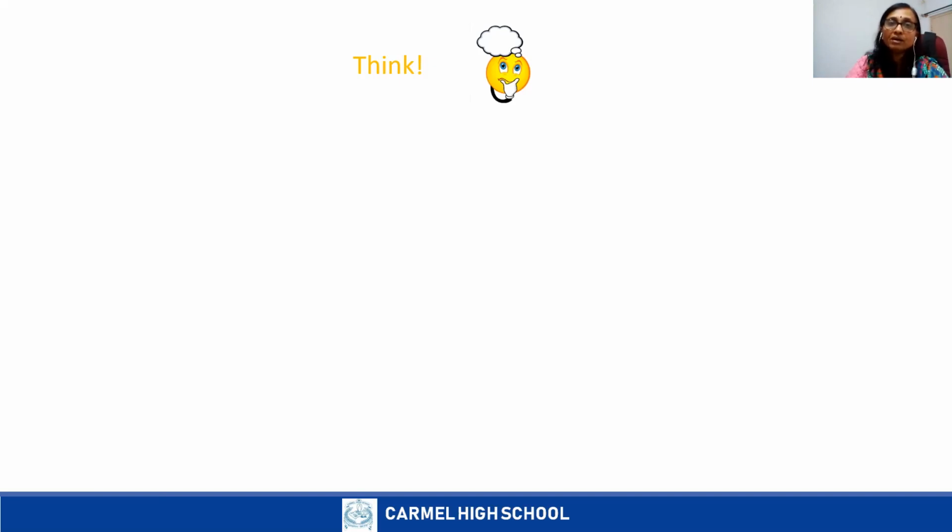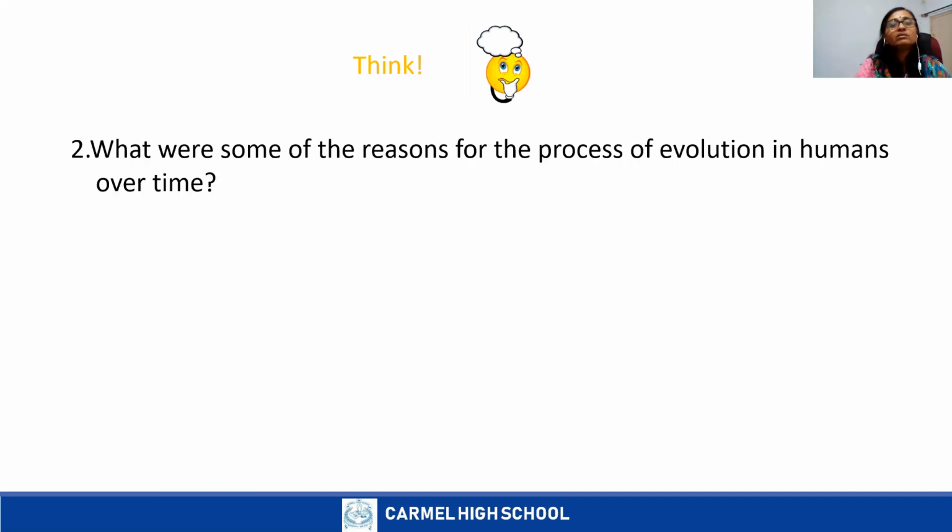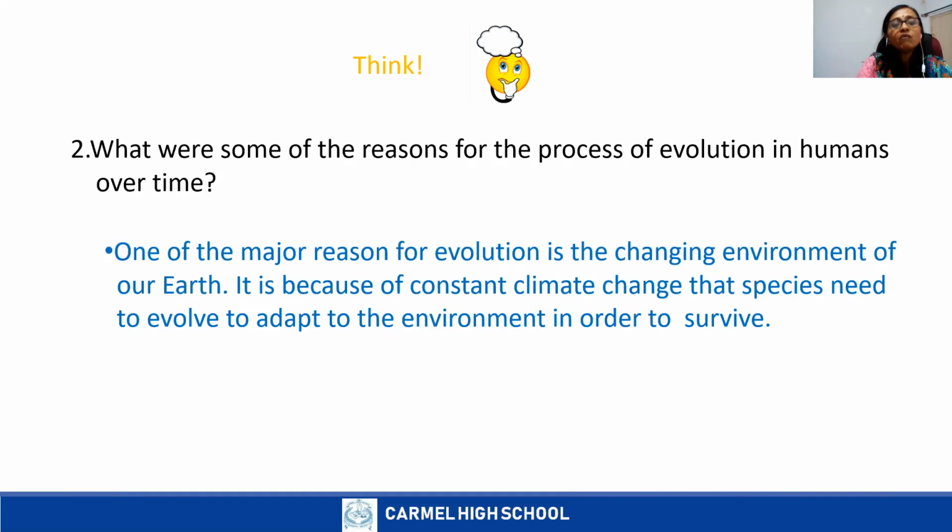We have learned that when the climate changed, a few of them could not survive, and those who survived that period formed into different groups. That is the major reason for the evolutionary process. One of the major reasons for evolution is the changing environment of our Earth.